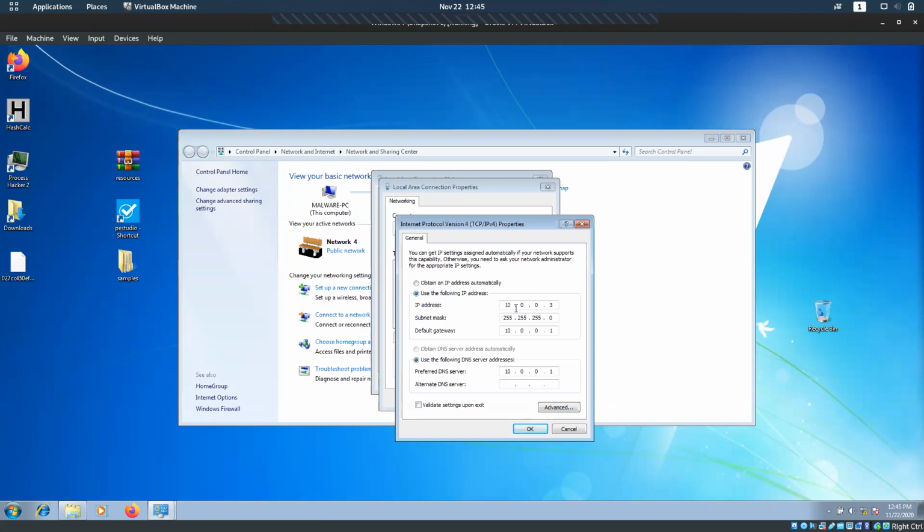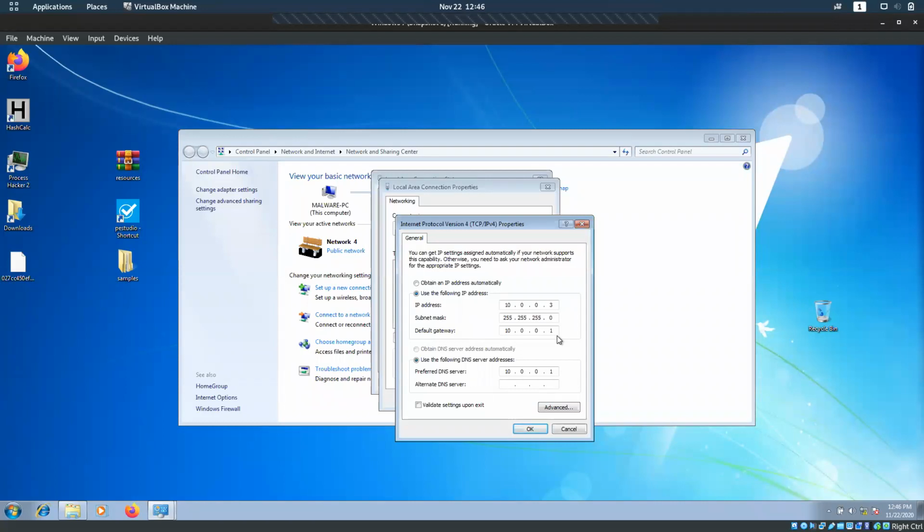The IP will be 10.0.0.3, as I showed you in the network diagram, the subnet mask is 255.255.255.0, and the default gateway, like I said before, will be 10.0.0.1, the IP of the analyzing machine, which is the Linux machine we set up with a static IP a couple of minutes ago.